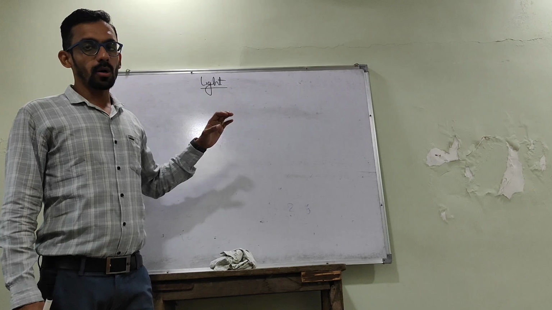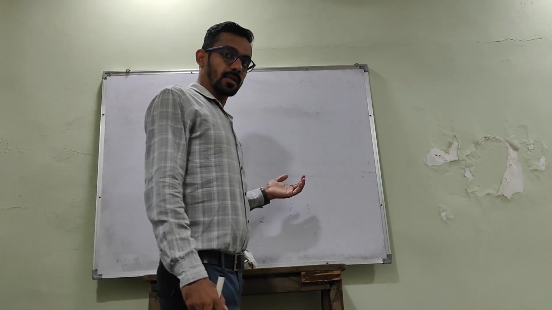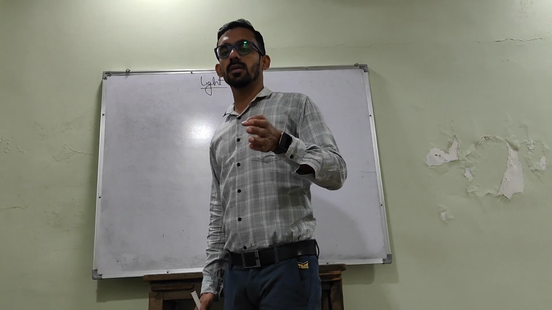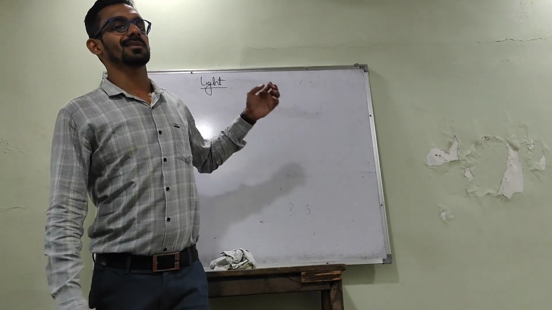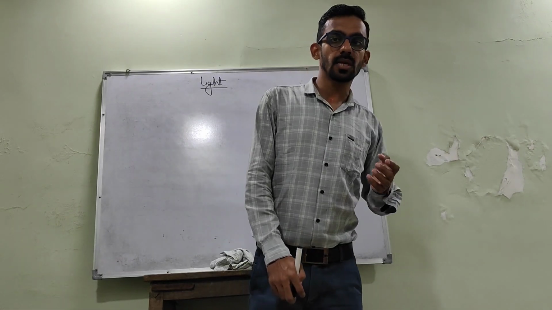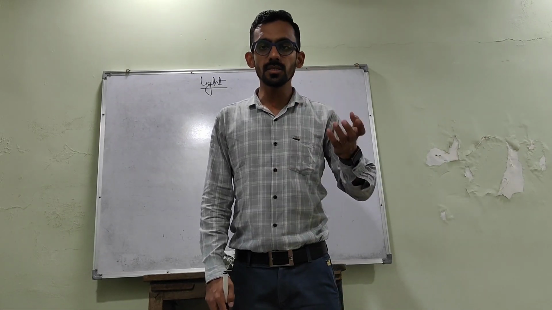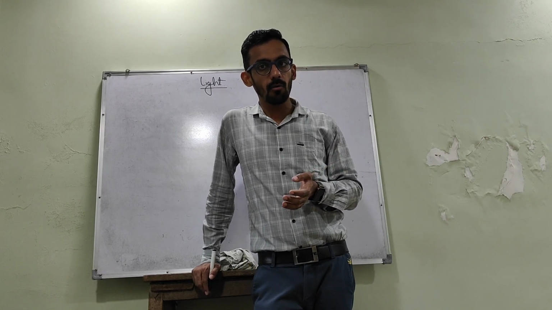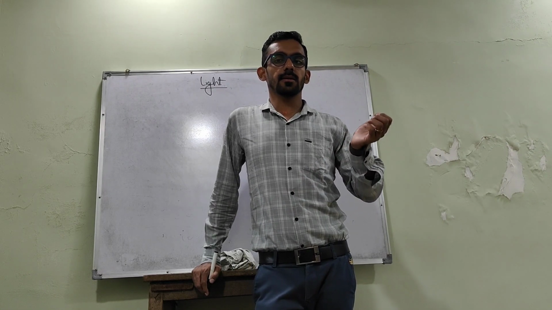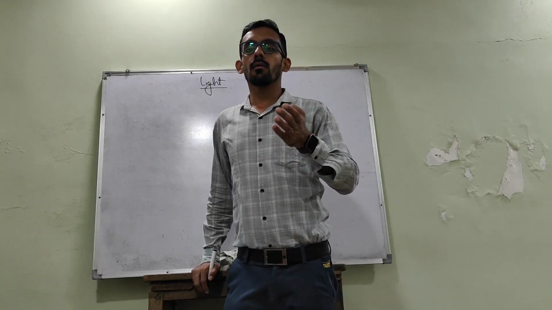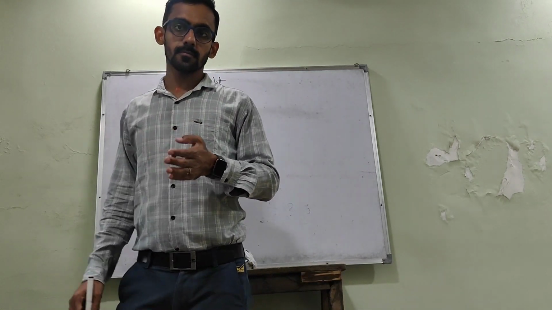Now, it is a form of energy. There are various phenomena of this form of energy, light, which make the objects visible and make us see the different colors of the objects, the different human beings and all the things.